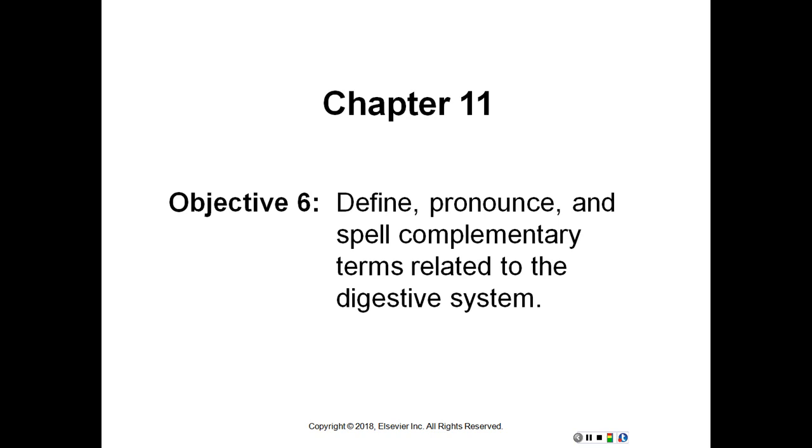Steatorrhea, discharge of fat, excessive amount of fat in the stool causing frothy, foul-smelling fecal matter, usually associated with the malabsorption of fat in conditions such as chronic pancreatitis and celiac disease. Steatosis, abnormal condition of fat, increased fat at the cellular level, often affecting the liver. Stomatitis, inflammation of the mouth. Sublingual, pertaining to under the tongue.